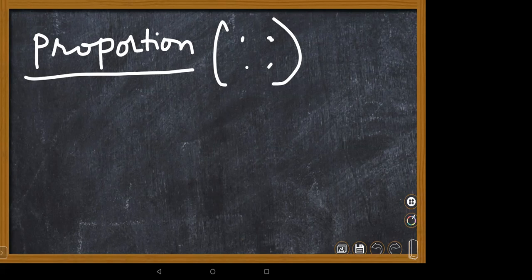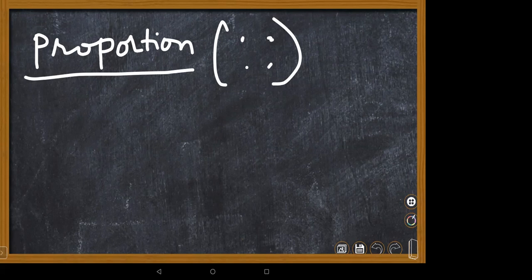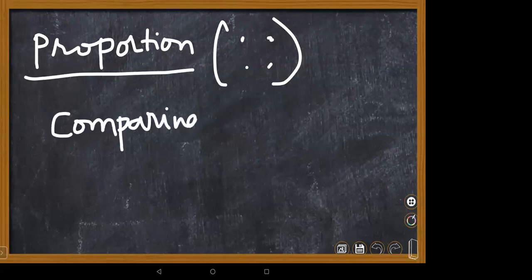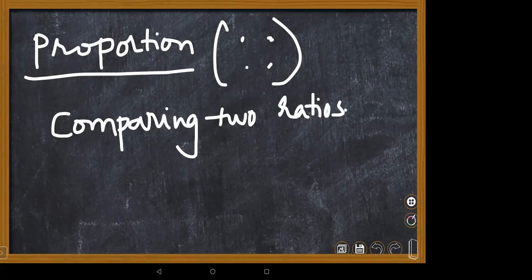Suppose there are two ratios, A is to B is as 4 is to 6. One minute, children. We'll take some applications so that it is easy for you. Proportion means comparing two ratios, children. Comparing two ratios is nothing but proportion.